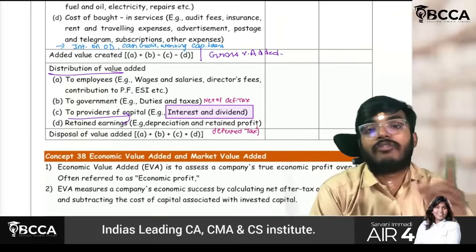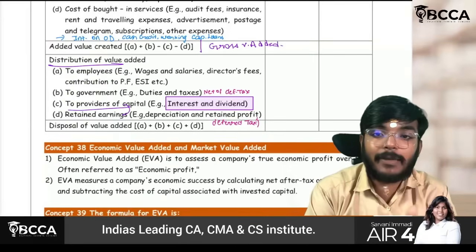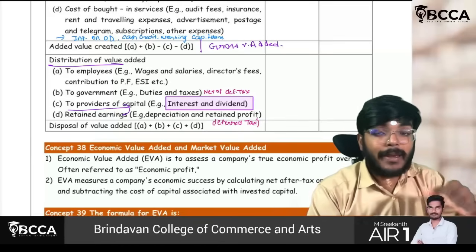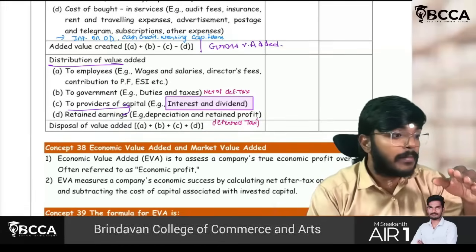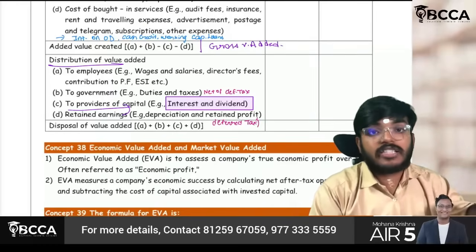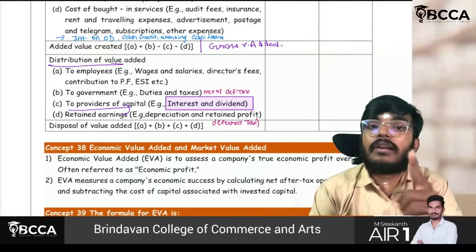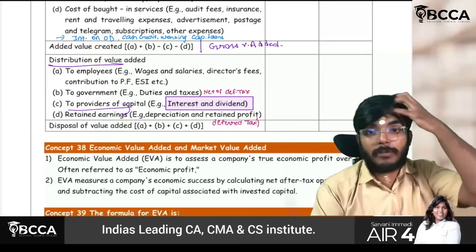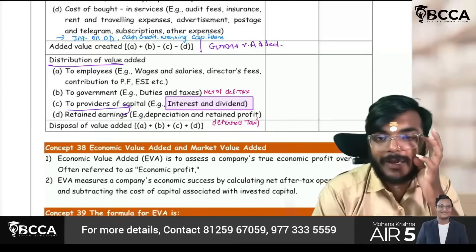Next thing, distribution of value added. Some amounts will be paid towards employees, some amounts will be paid towards government, some amounts will be paid towards retained earnings, and some amount will be paid towards capital providers. Capital providers, if you have paid any interest or dividend, that should be adjusted there. Balance depreciation also you have to remember. Any depreciation and retained profit also should be adjusted here.